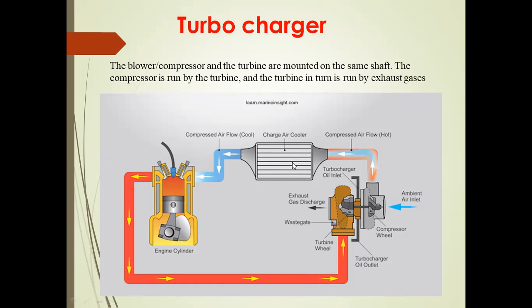In between here we can use the intercooler. What is the purpose of the intercooler? We can cool the air; it is a heat exchanger. After that the air goes to the combustion chamber. So by using this turbocharger, we increase the power output of the engine.